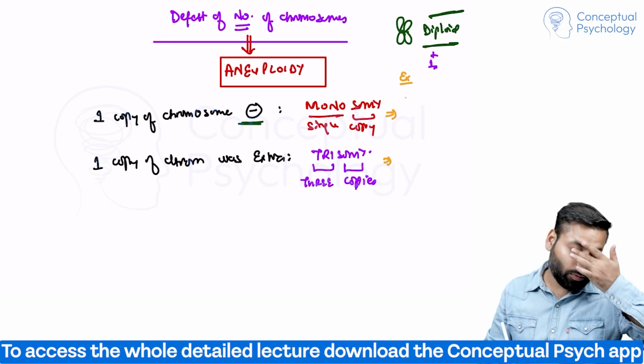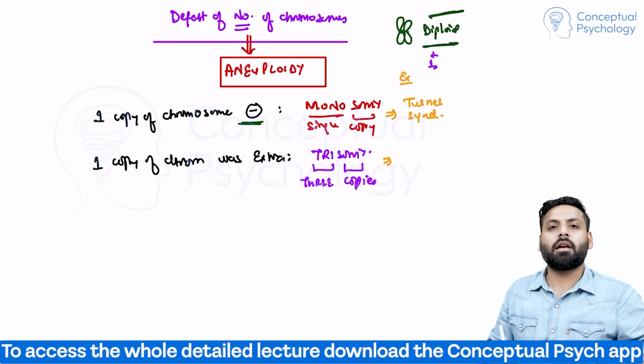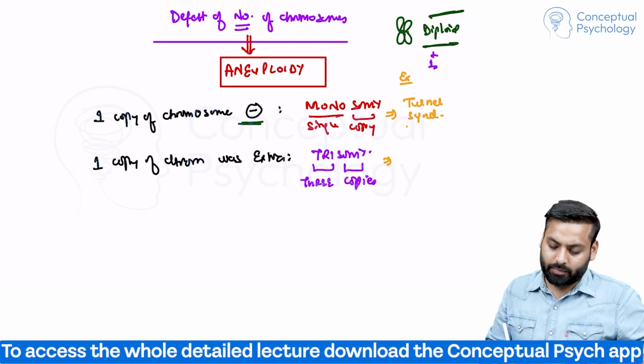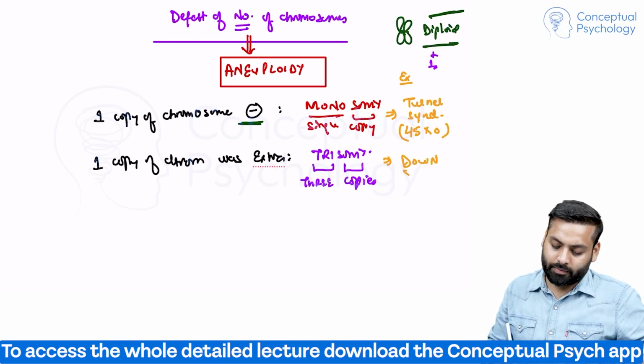In Turner syndrome, there is 45XO. And in Down syndrome, there is 21, 21, 21.